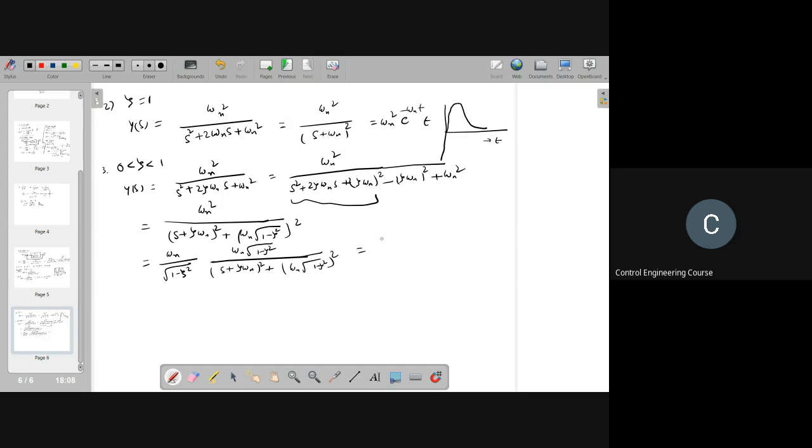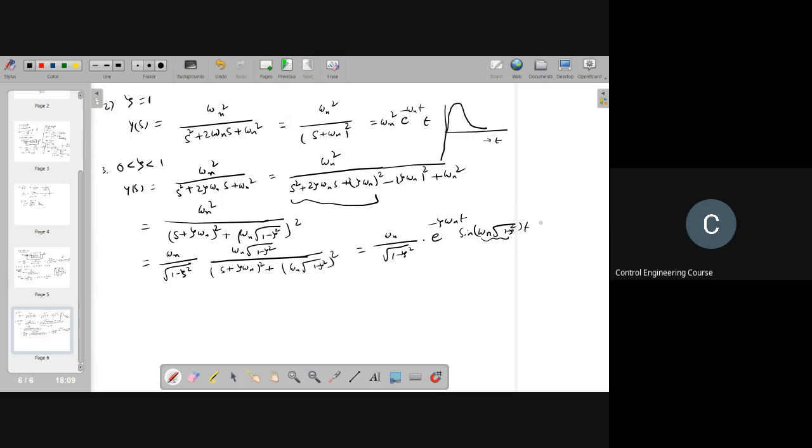We know the Laplace transform of sine function which is shifted by zeta omega n. So it is omega n by square root of 1 minus zeta square, e to the power of minus zeta omega n t, sine of omega n into square root of 1 minus zeta square t. I am writing this as some omega d.